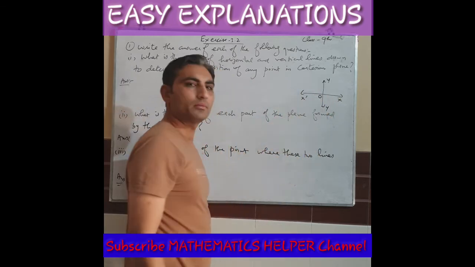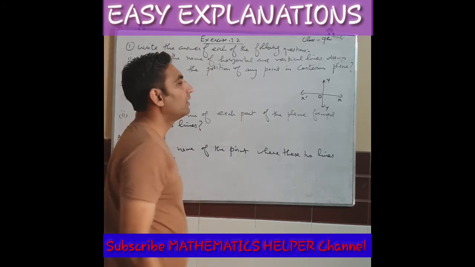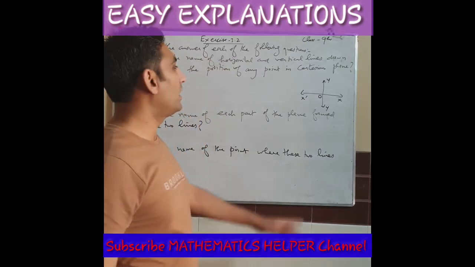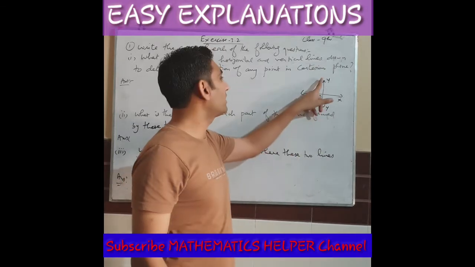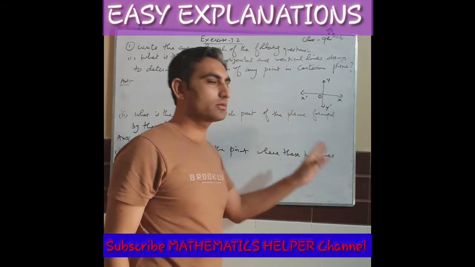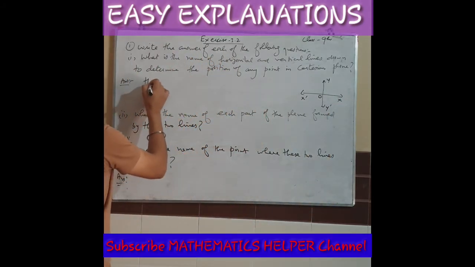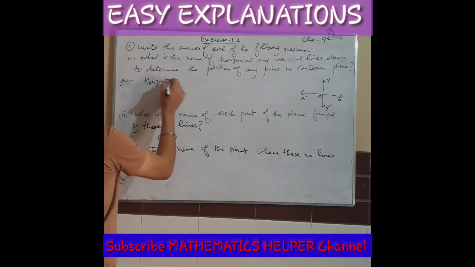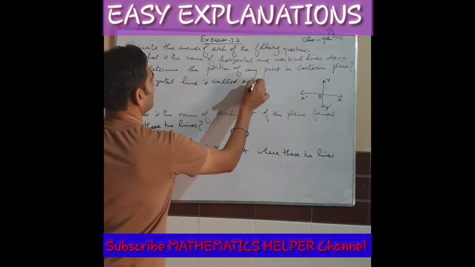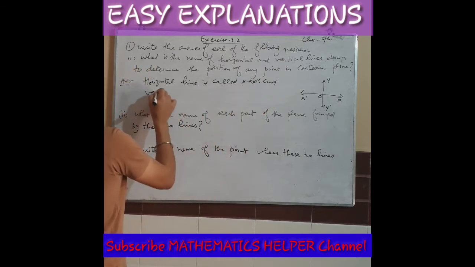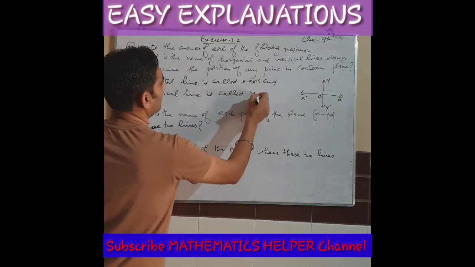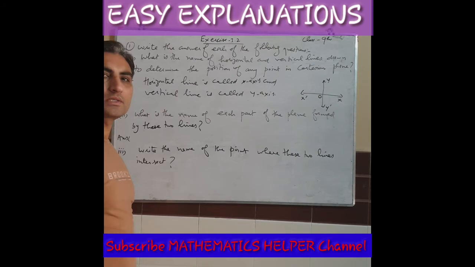And this point of intersection you marked as O. What is the name of the horizontal line? It was the x-axis. And what is the vertical line, which we mark with the name y dash? This is called the y-axis. So we have to give the answer here: the horizontal line is called the x-axis, and the vertical line is called the y-axis. So this is the answer of the first part.